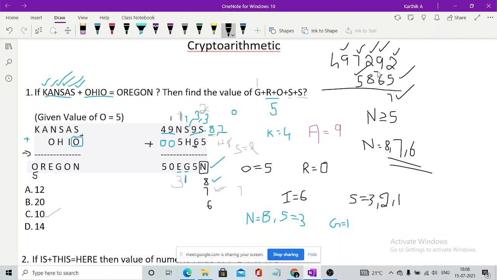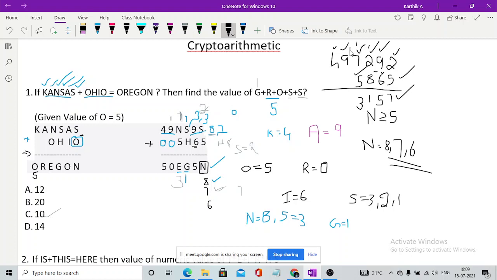If you take H as 8, I as 6, K as 4, just solve it. What is 5 plus 2? 7. 9 plus 6 is 15. 8 plus 2 is 10. 10 plus 1 is 11. 7 plus 5 is 12. Plus 1 is 13.